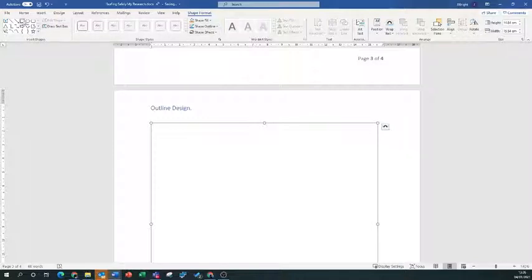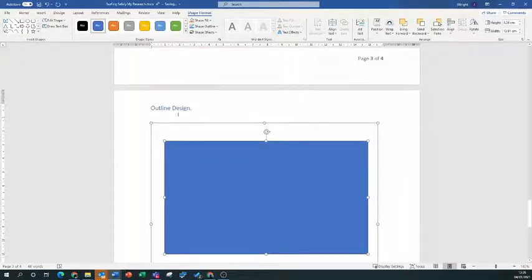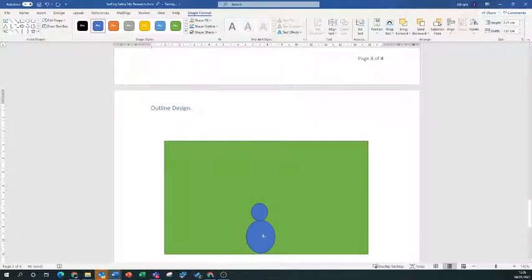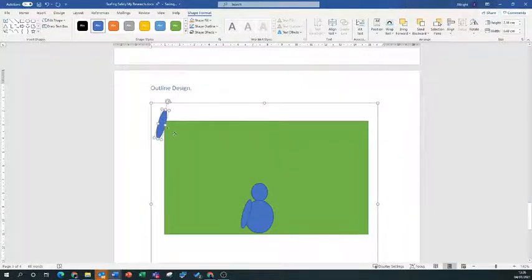I'm just going to use boxes to start with. So my whole poster, I'm going to have a blue background, maybe a green background, it's more relaxing. What I'm going to do is have a person in the middle, so I'm just going to use some very basic shapes to create a sort of person in the middle of the picture. And this doesn't take long, but there's a kind of person, there we go. So that just shows copy in C and V, and you get the gist of this. You can colour it in that way. And what we want is just the outline of the poster and how you're going to use the space.